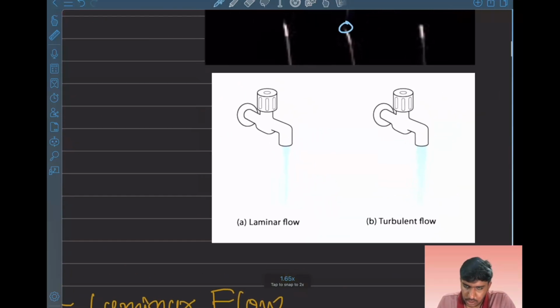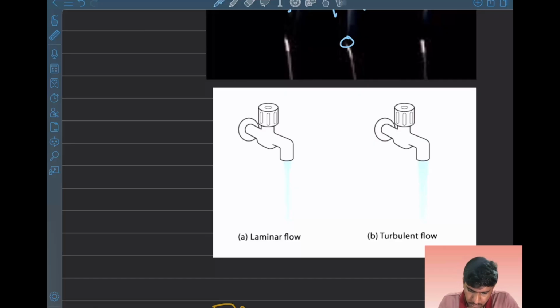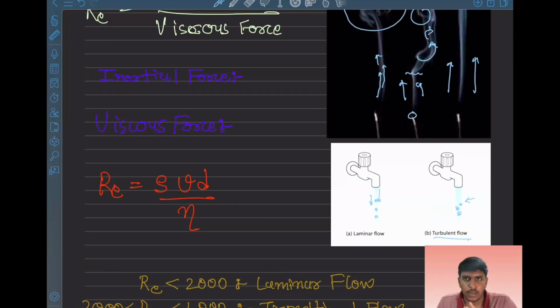Let's see one more example of turbulent and laminar flow. When we see tap water, if the water is very smooth, we can see it as a sort of glass cylinder. It will have very steady lines, and the lines will not interact with each other. It will follow its own path. But here it is intersecting each other, and it creates a chaotic, messy flow, which is a turbulent flow. This is the difference between laminar and turbulent flow.